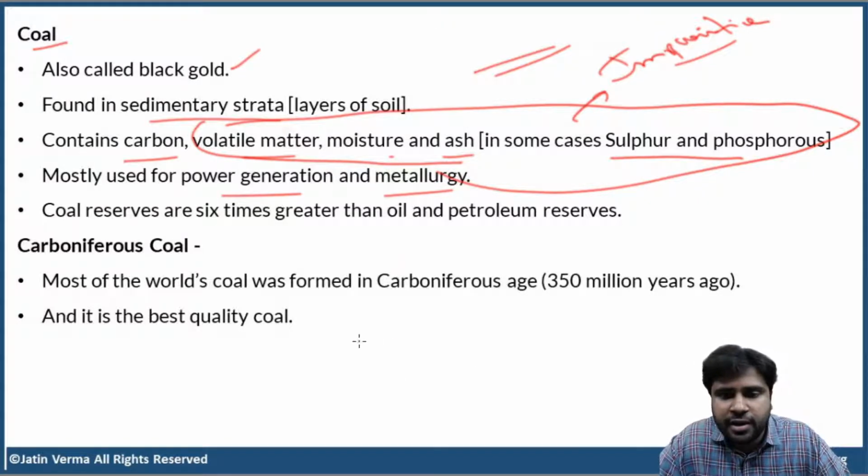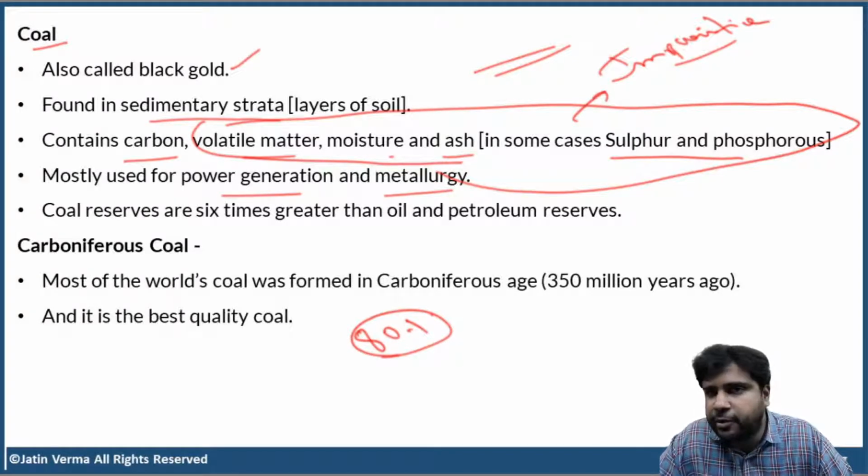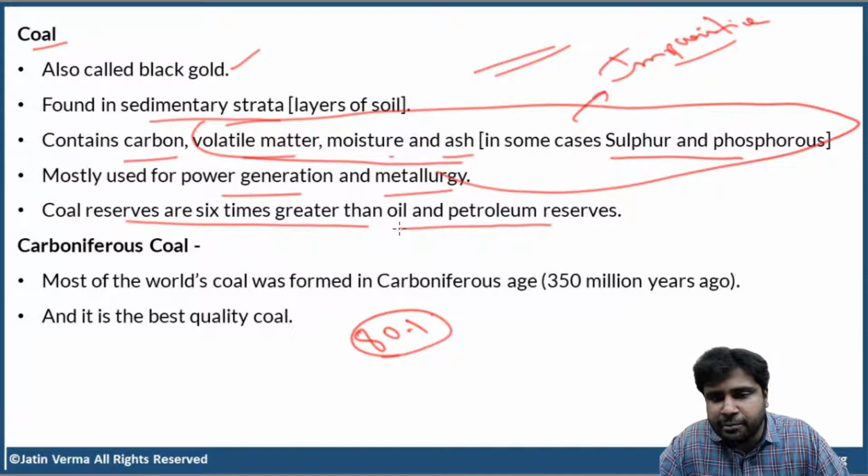As I told you before, 80% of the power in India is produced from coal based thermal power plants. We also have thermal power plants that run on natural gas, but they are very few in number. Most of the thermal power plants use coal. Clear? Now, coal reserves are 6 times greater than oil and petroleum reserves in India. Clear, right? Now, coal is of different types.